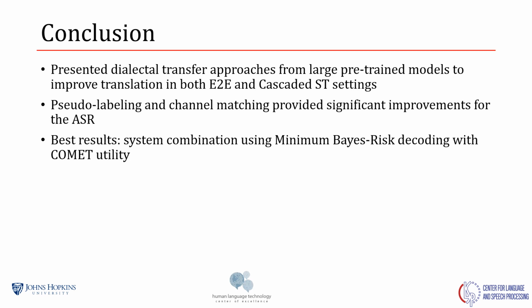In conclusion, we presented strong dialectal transfer approaches from large pre-trained models to improve both end-to-end and cascaded settings. We showed that pseudo-labeling and channel matching significantly improve the ASR. And finally, the best results were obtained by combining the end-to-end and cascaded systems using minimum Bayes risk decoding, specifically with the COMET utility function.